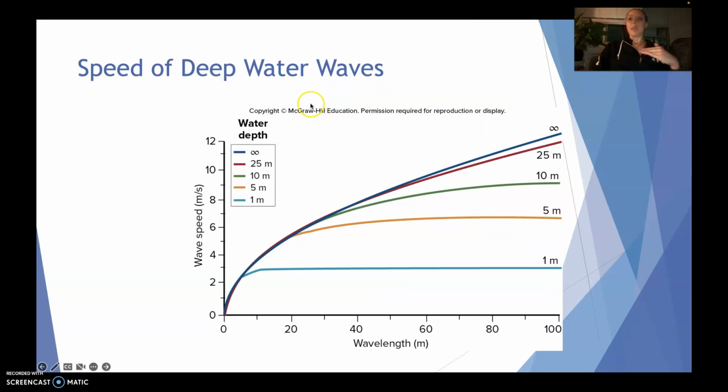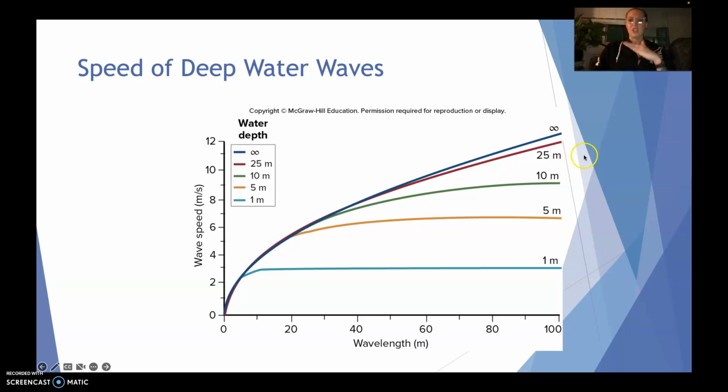And looking at the speed of these deep water waves, again, it's a huge factor with depth. So looking at this graphic here, we have wave length on our x-axis and wave speed on our y-axis in meters per second. So we can see that with the smaller depths, with the shallower depths, there's only a certain speed that it has to level out on, right?